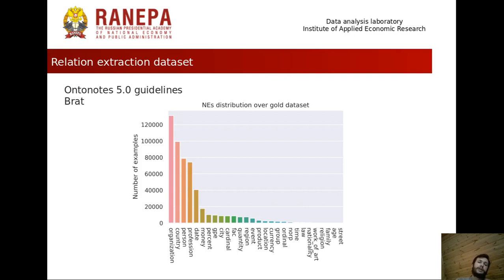And here you can see the distribution of named entities. As you can see, we have a very wide tail here, which is very common for real datasets. The most popular entities are organizations, countries, and people, which we were the most interested in.